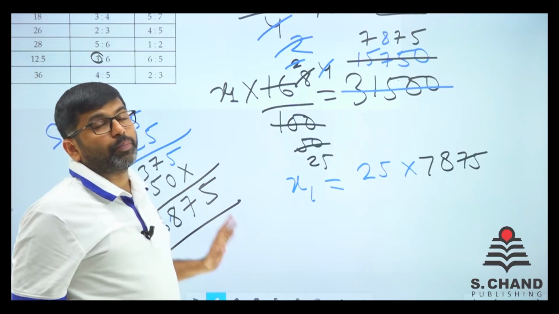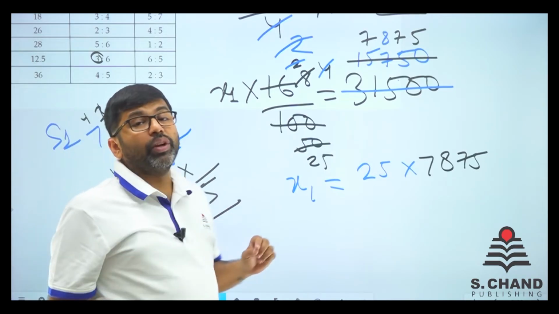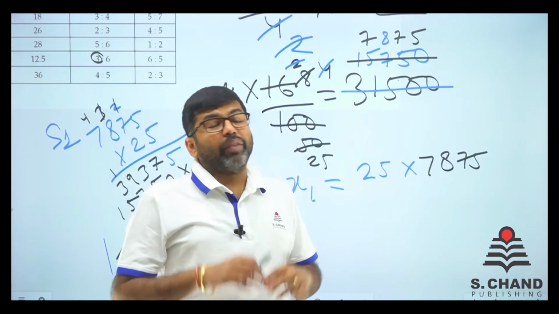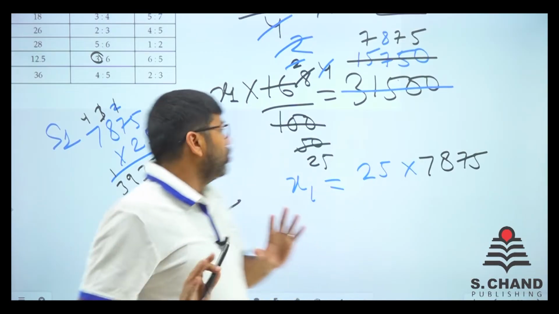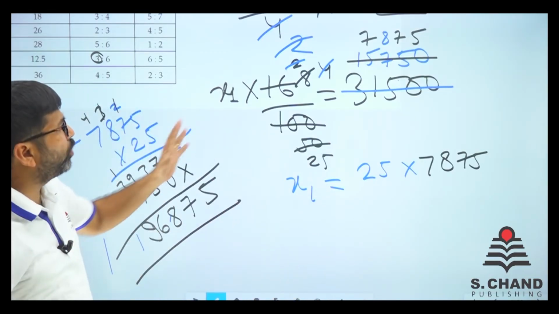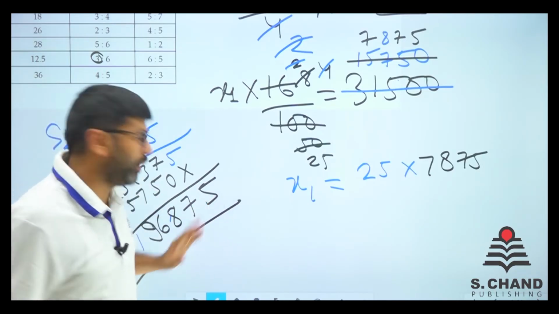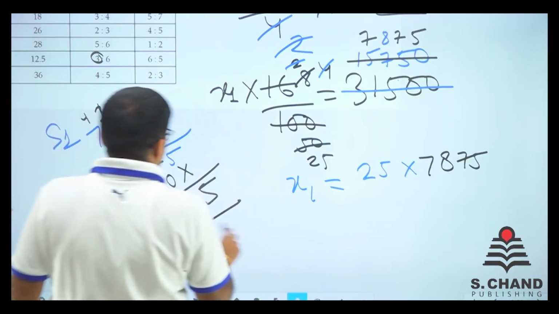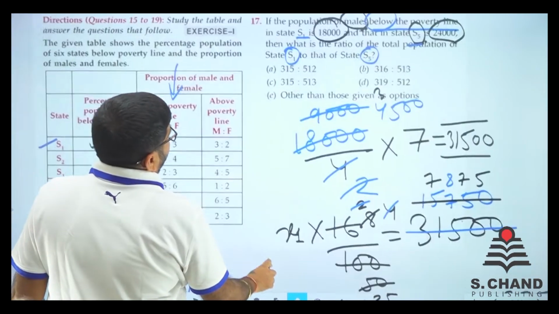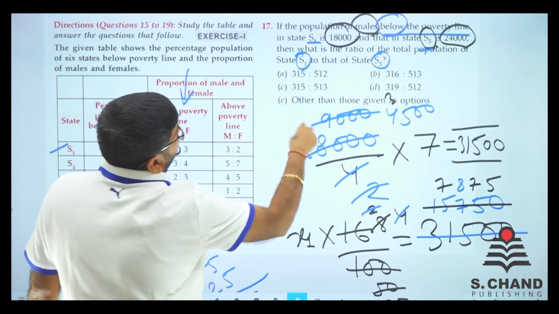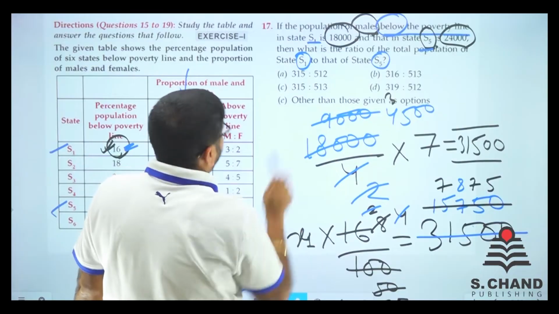Now this is the population of S1 and you need to remember, whatever big the calculation may be, just do the simple method and you will find a solution for that. Don't be afraid of it, right? So we don't write anything. Now what is our X next? S5. So we need to do the same thing for S5.